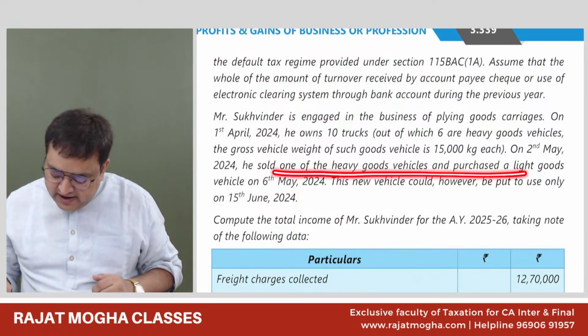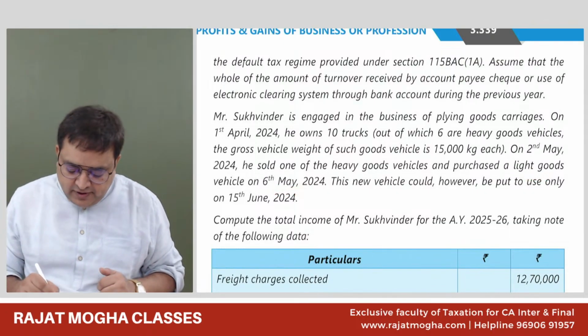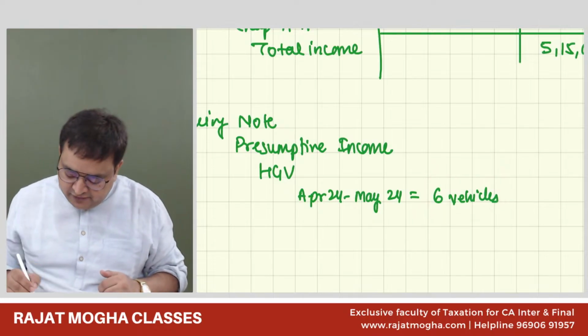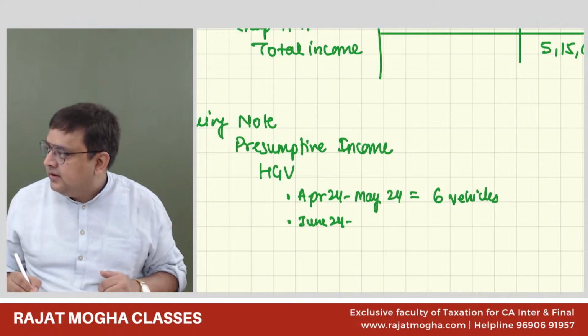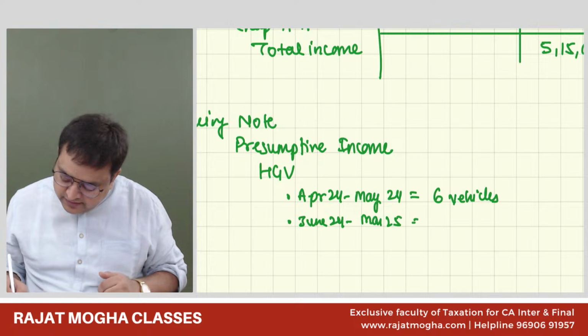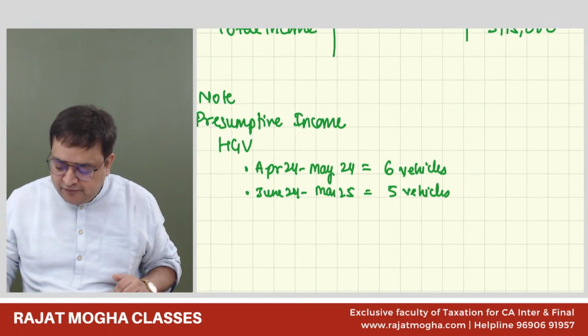And after that, he has only purchased light goods vehicle, not heavy. So his 6 vehicles became 5 from June itself, and for the rest of the year, from June 24 till March 25, it was 5 vehicles. Correct? Now you can calculate the presumptive income for heavy goods.